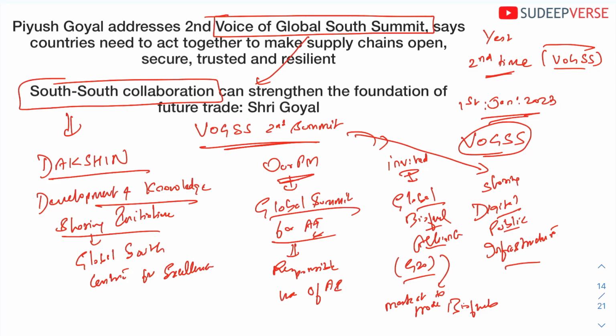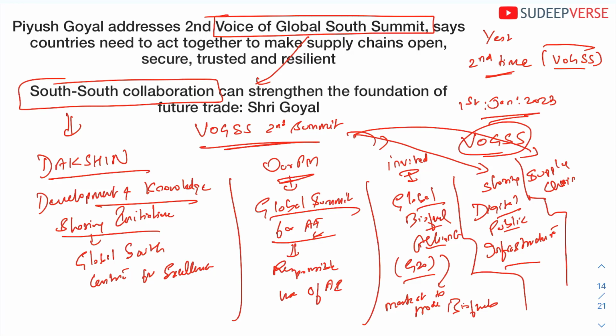So this digital public infrastructure, what is digital public infrastructure and what are digital public goods? We have discussed this in detail in one of the previous videos. However, sharing digital public infrastructure is one more initiative. The last one is, it also spoke about the supply chain: how to strengthen the supply chain and how to make sure that our supply chain remains resilient in any type of global slowdown. Okay, so these are the 4 important announcements that were made in the Voice of Global South